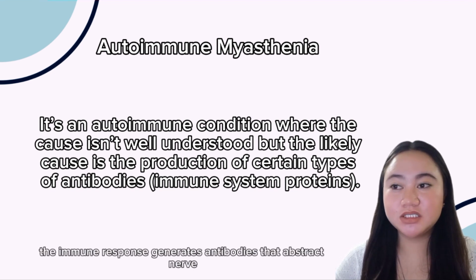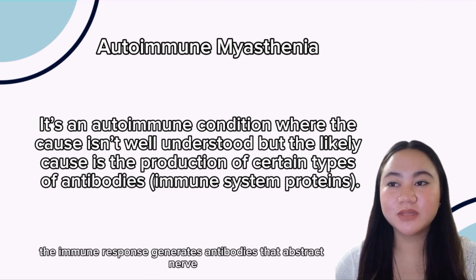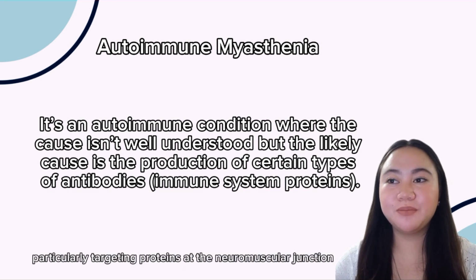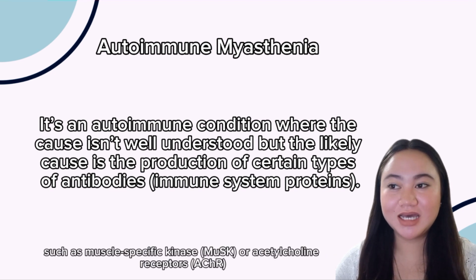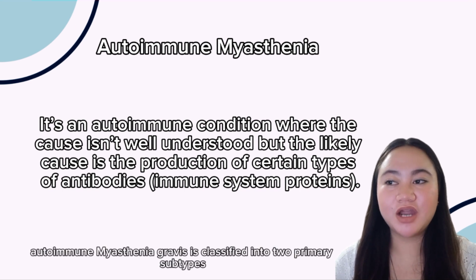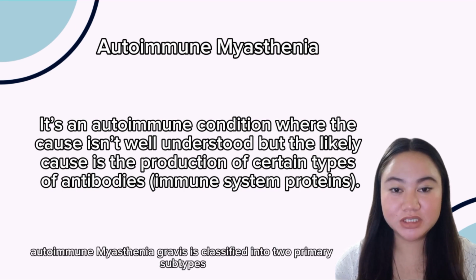The immune response generates antibodies that obstruct nerve-muscle communication, particularly targeting proteins at the neuromuscular junction, such as muscle-specific kinase or acetylcholine receptors. Autoimmune myasthenia gravis is classified into two primary subtypes.